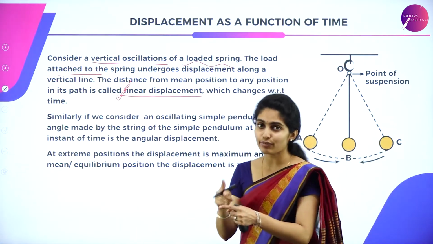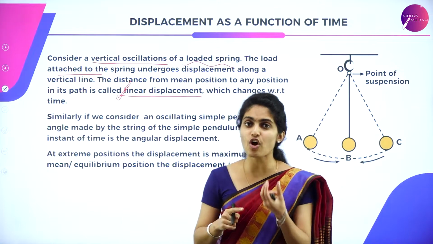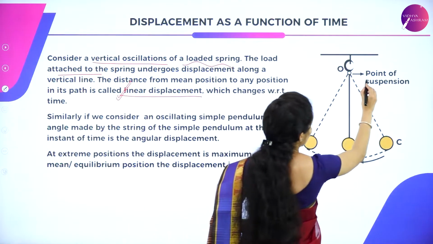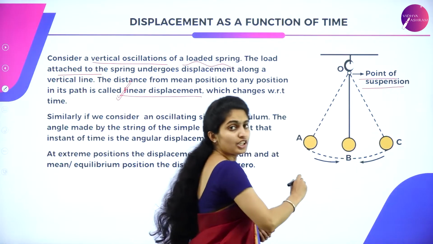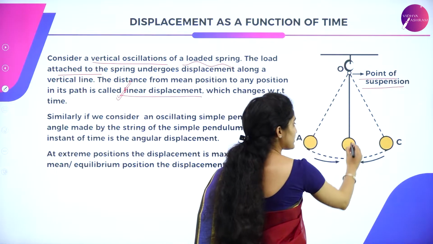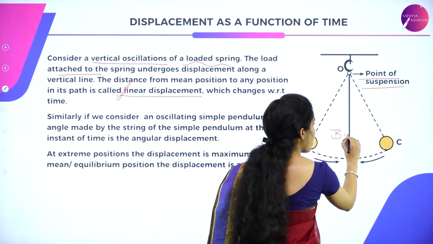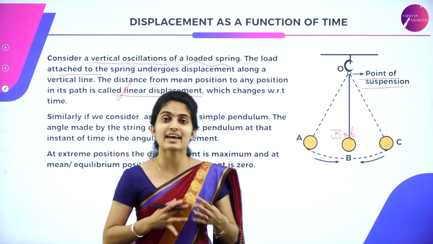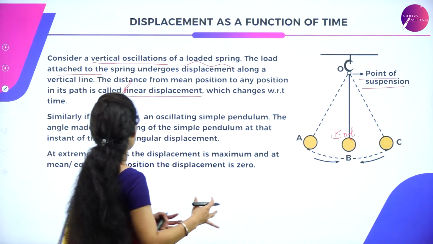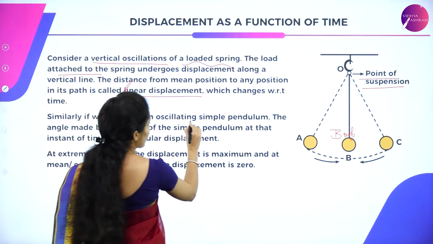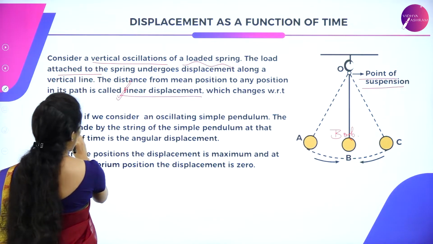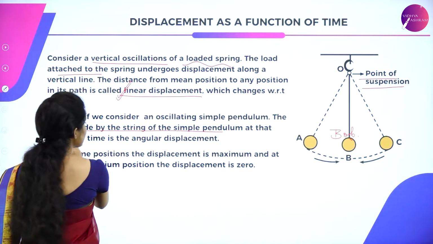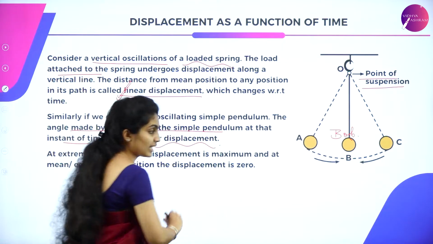In a similar way, if we consider the suspension of a bob as shown in this diagram, this point will be known as the point of suspension. It is suspended with the help of a string, and this is a bob, a metallic bob, suspended with the help of a string. Here, if we consider an oscillating simple pendulum, the angle made by the string of the simple pendulum at that instant of time is known as angular displacement.